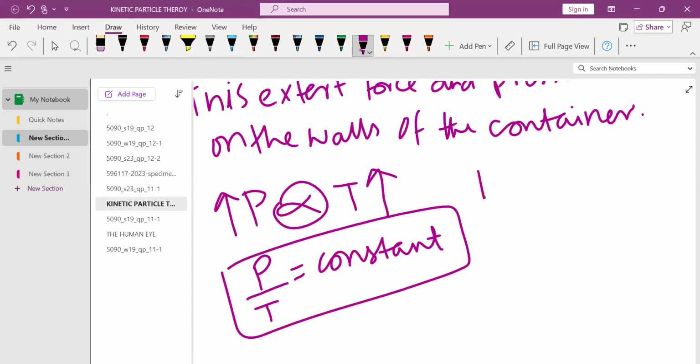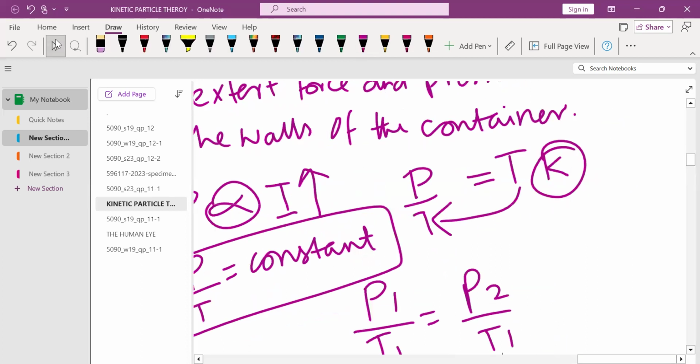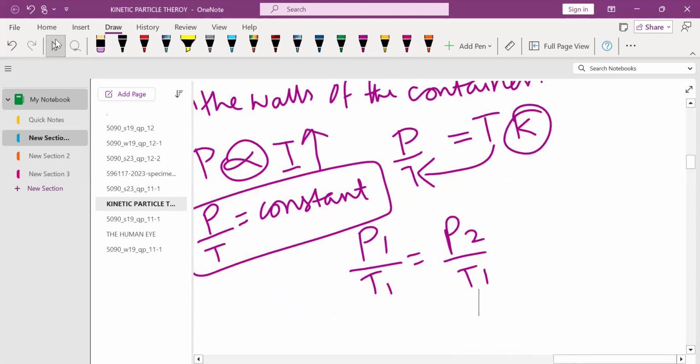So how do we form this formula of pressure divided by temperature? When the proportionality sign is removed, an equals sign comes here, and the T shifts towards the left side, where the constant is k, or you can say simply a constant. So T comes here and divides the pressure, and there is the constant k. By this we derive the formula P1 divided by T1 equals P2 divided by T2, meaning initial pressure divided by initial temperature equals final pressure divided by final temperature.